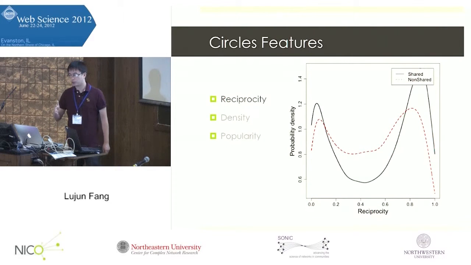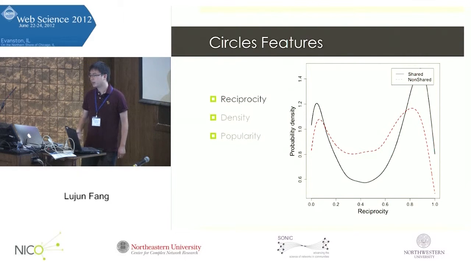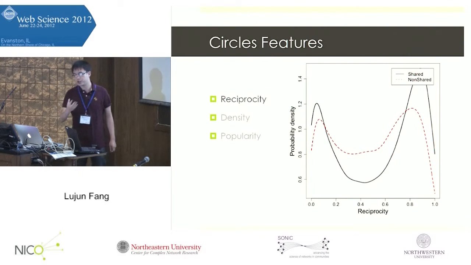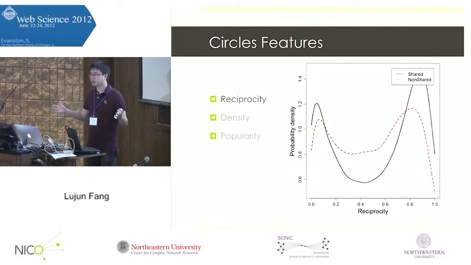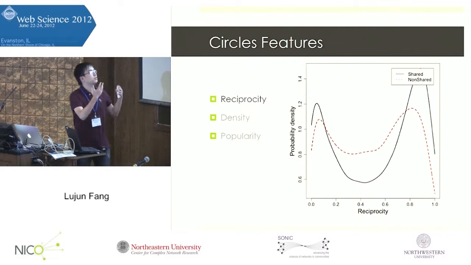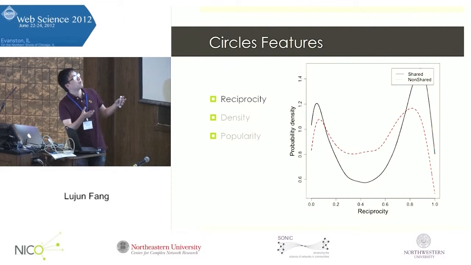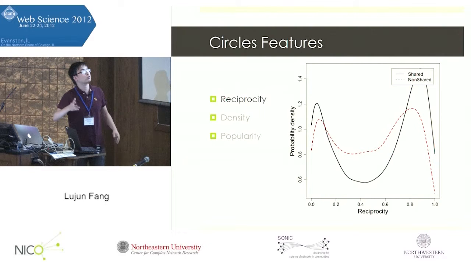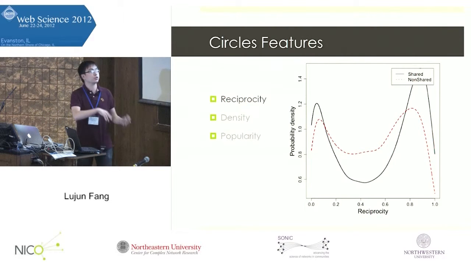Here we draw the probability density distribution for the reciprocity, and the black line here is for shared circles, and the dashed line is for non-shared circles. We see that both types of circles exhibit this kind of bimodal distribution, where circles tend to have extremely high reciprocity or low reciprocity.